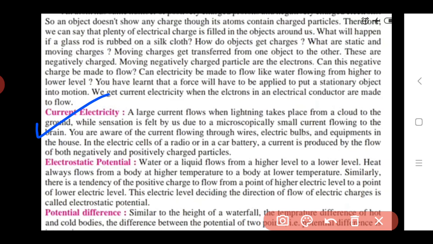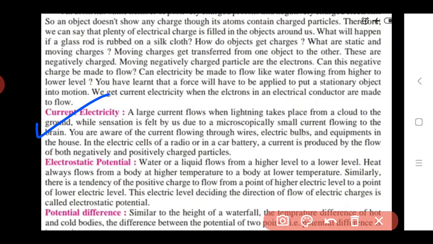All the appliances which run on electricity, or the gas stove which runs on electricity, electric gas. So these appliances or devices we use in the house. These all are examples of current electricity flow.